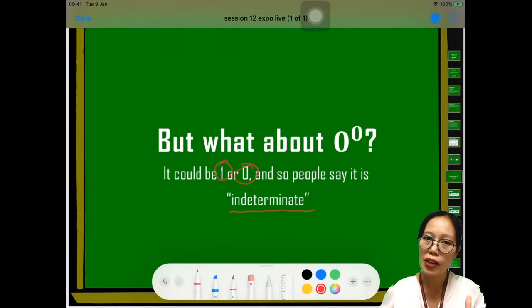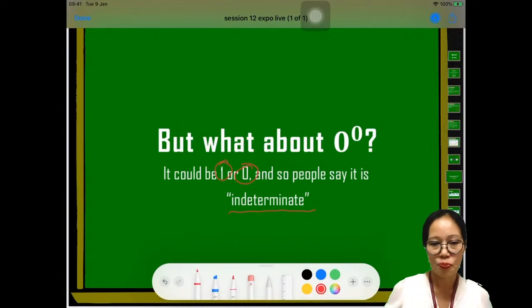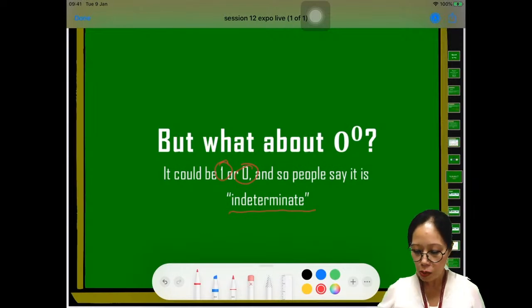But of course, I know that you disagree with me because 0 is nothing and then raised to nothing, how come it's 1, right? So by logical thinking, then 0 raised to 0 can be also 0. That's why we call it indeterminate. Okay? Alright? You still disagree with me? Okay, so let's move on.